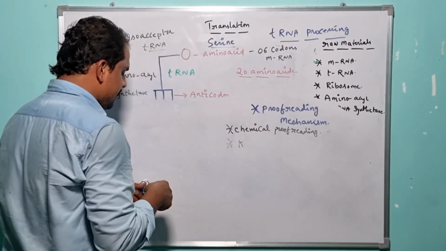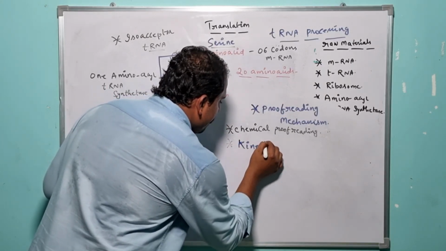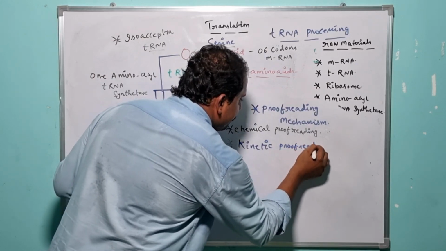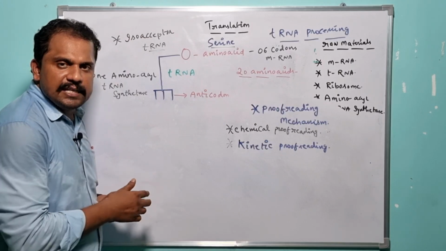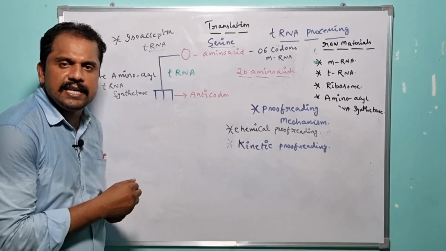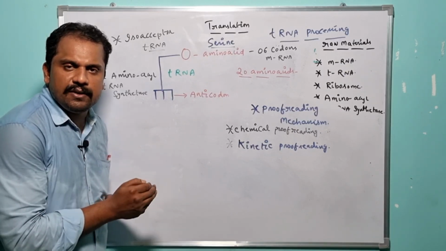So let me use some other color here. Kinetic proofreading mechanism. So what is the chemical proofreading mechanism here? The specific chemical proofreading mechanism is the specialized mechanism which is responsible for the removal of the incorrect amino acid which was recruited to the tRNA.